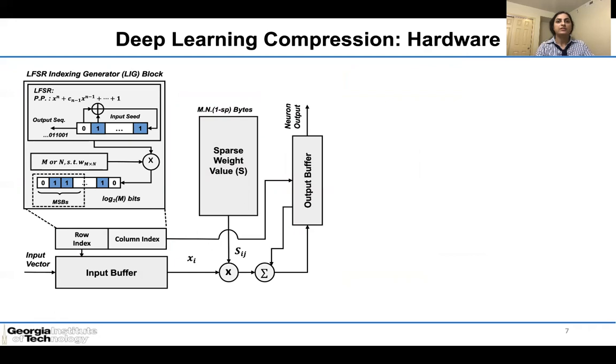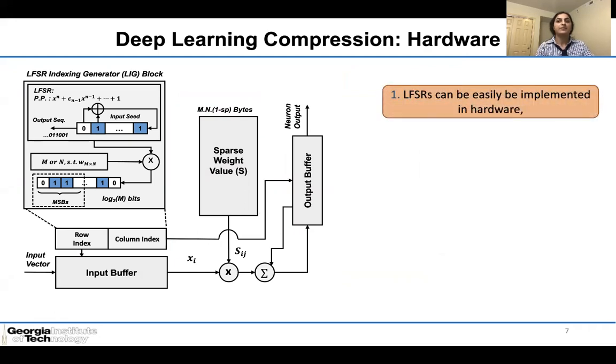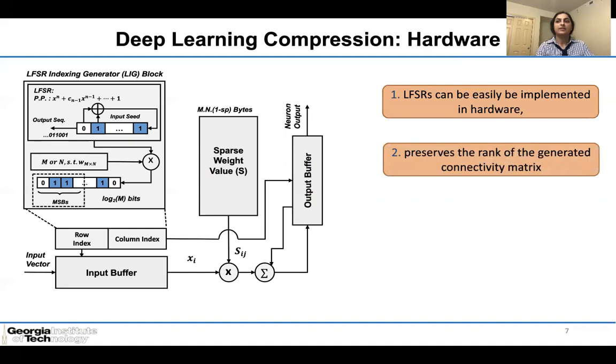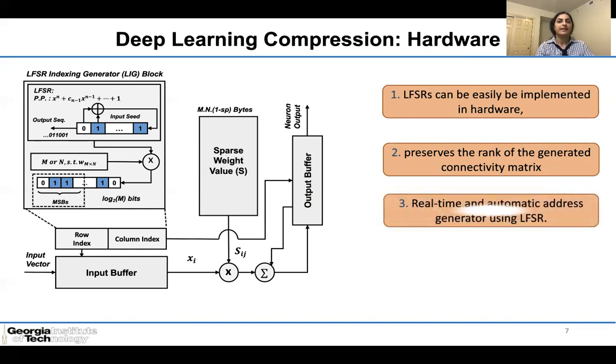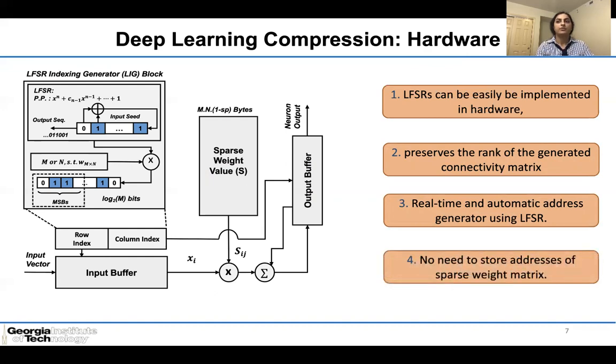The advantages of our proposed method are, first, the LFSR can be easily implemented in hardware. The generated random sequence has the key property of preserving the rank of a generated connectivity matrix. The indices of addresses are generated automatically in real time. And finally, we no longer need to store the addresses of a sparse weight matrix.